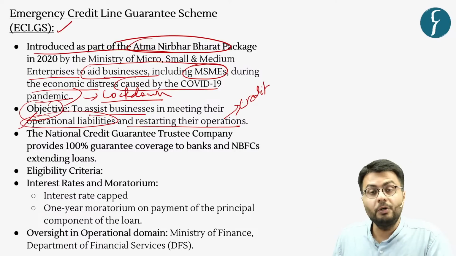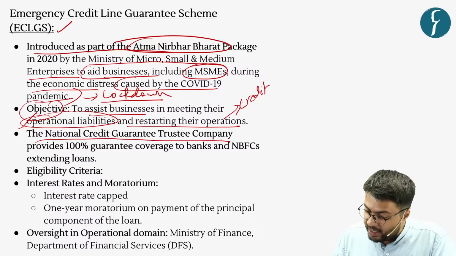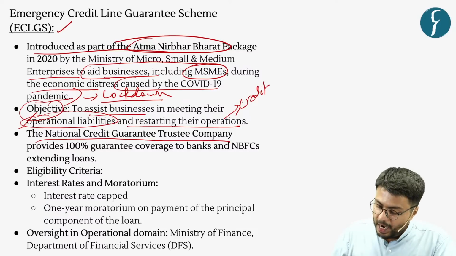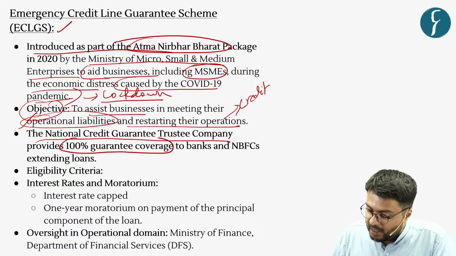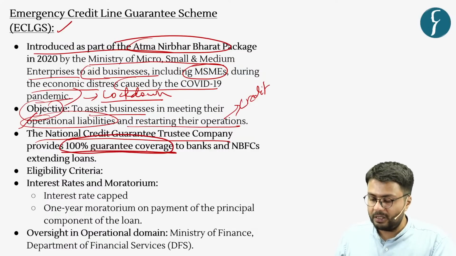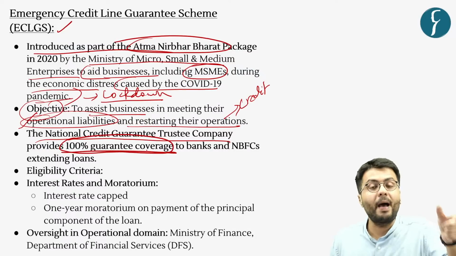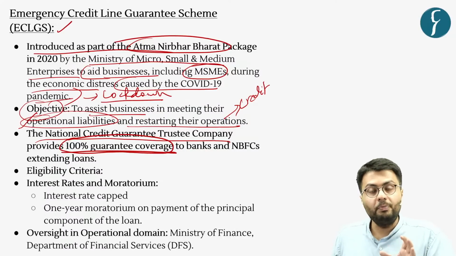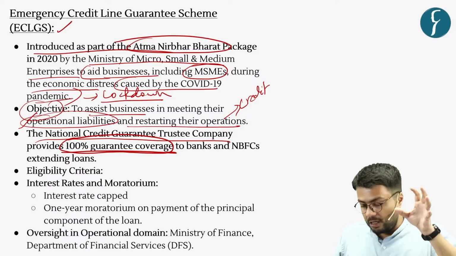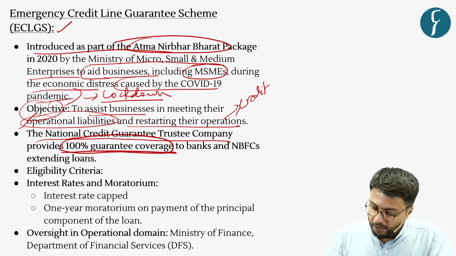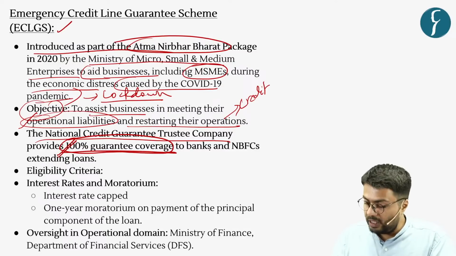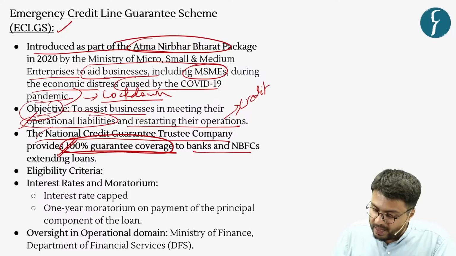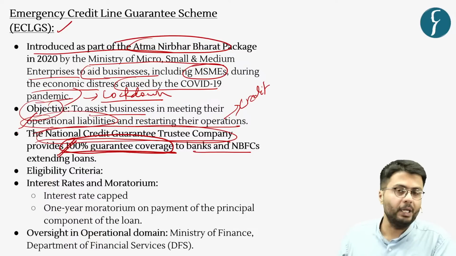Now, it is also important to note that the National Credit Guarantee Trustee Company provides loans extended under this scheme with 100% guarantee coverage to both banks and NBFCs, which means if these loans go bad, the funds are returned to these banks and financial institutions by the National Credit Guarantee Company.